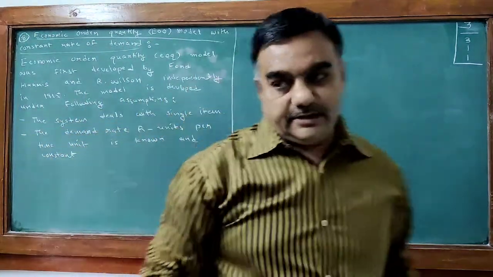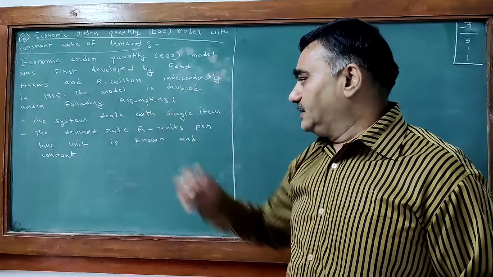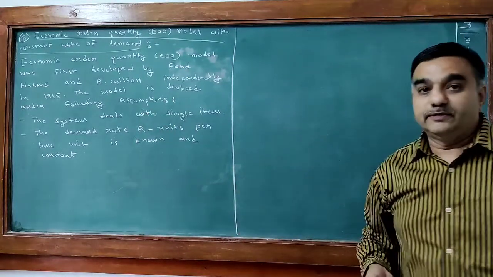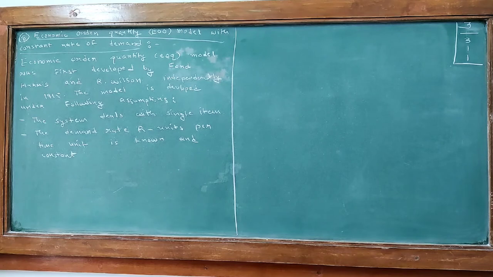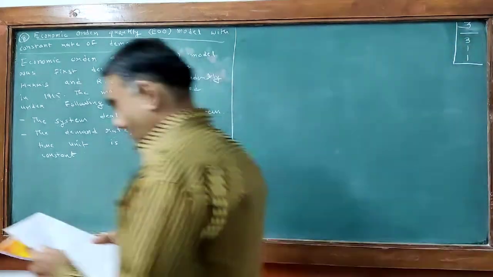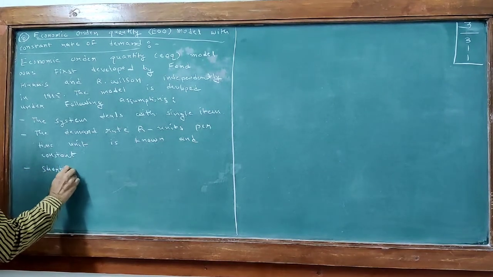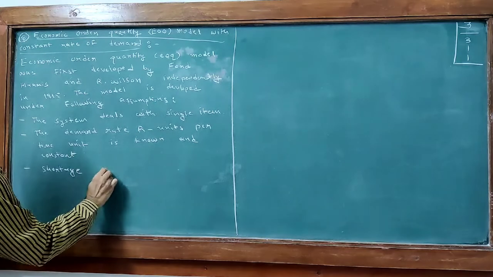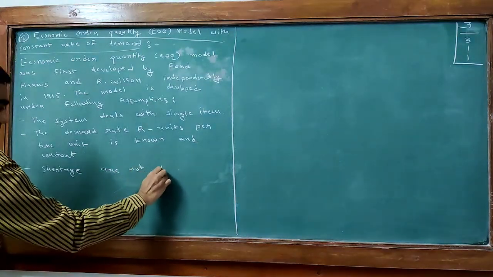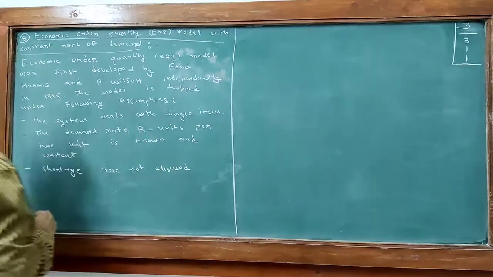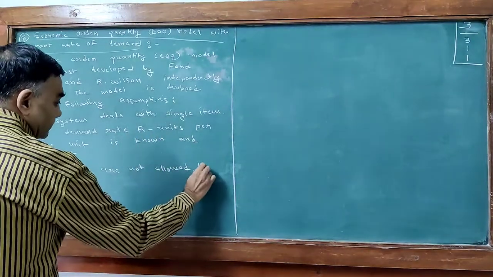Demand rate never remains constant, but here we have to assume that it is constant and also it is known. Next assumption, shortages are not allowed. Lead time is 0.